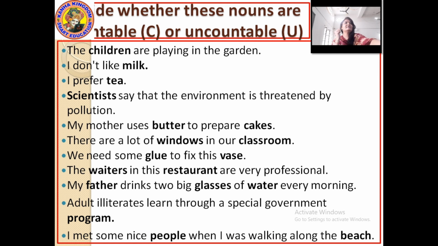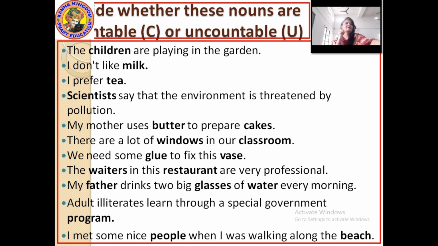Adult illiterates learn through a special government program. Program, again it is countable. Okay. Next, I met some people when I was walking along the beach.